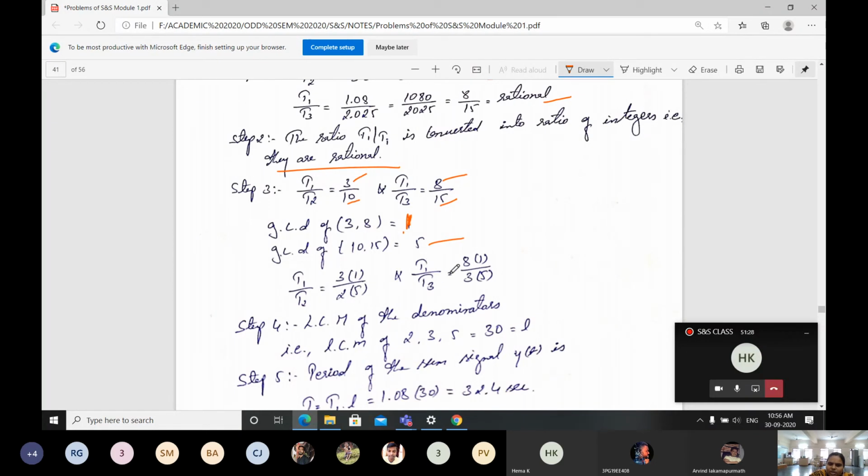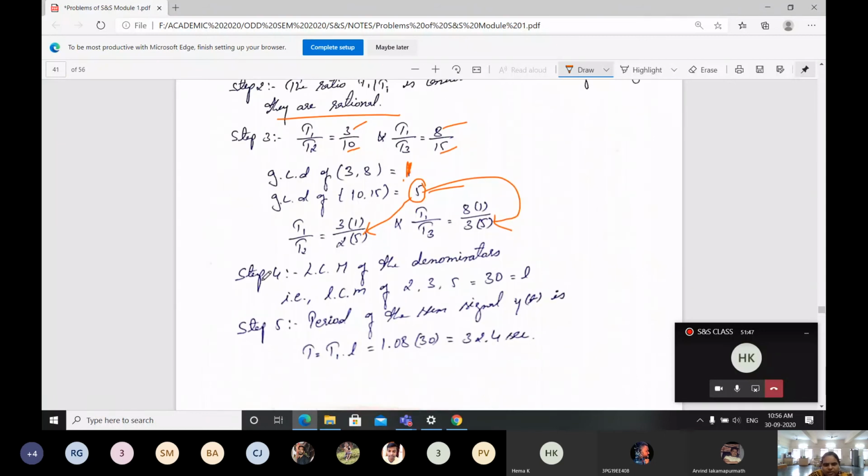In the same way, T1 by T3 I can write as 8 into 1 divided by 3 into 5. You are writing this with the use of the GCD, right? For that reason, use that only. 2 into 5 and 3 into 5.